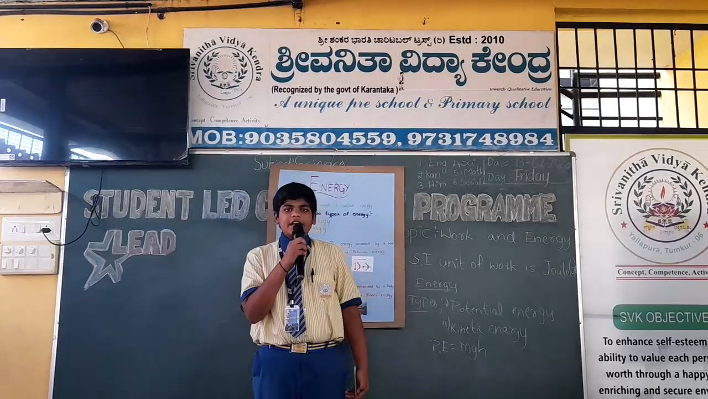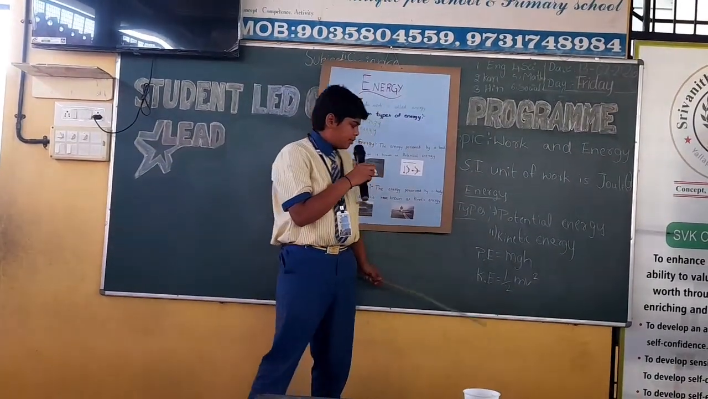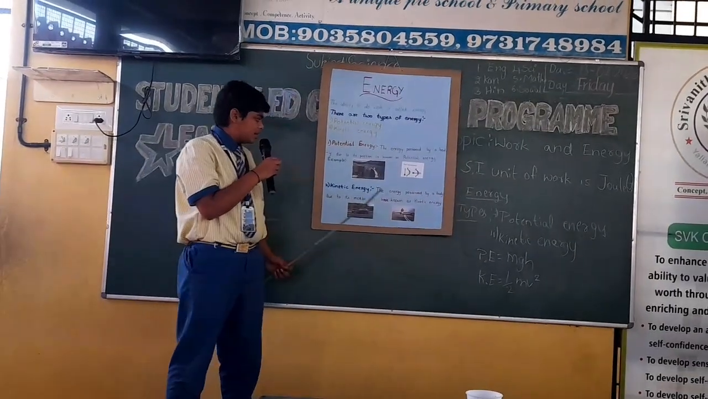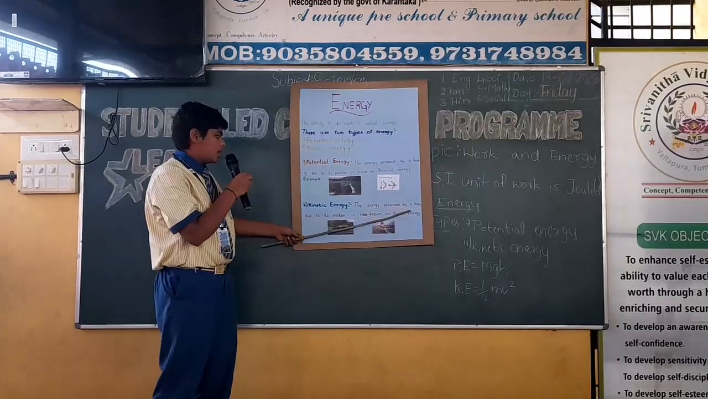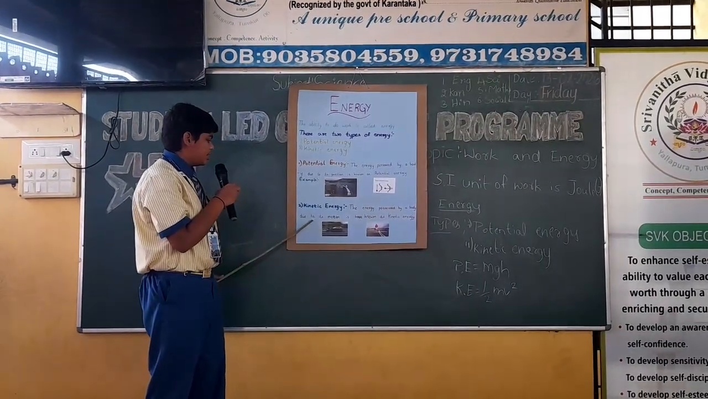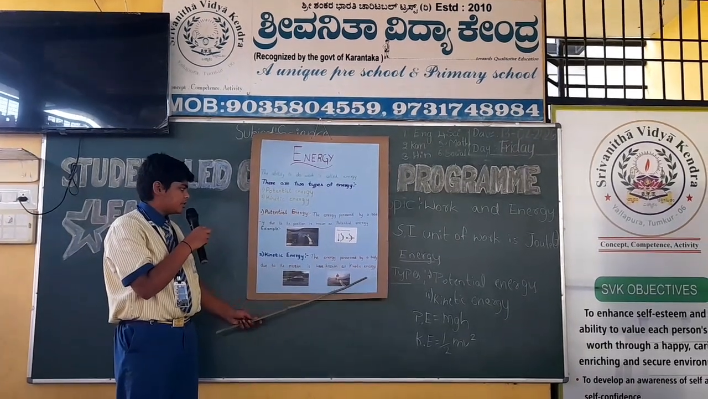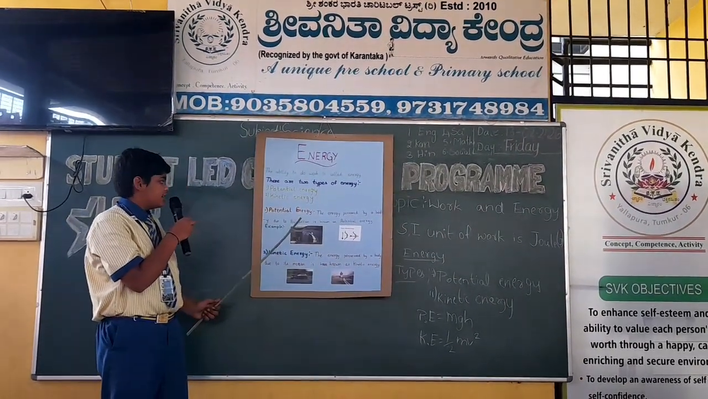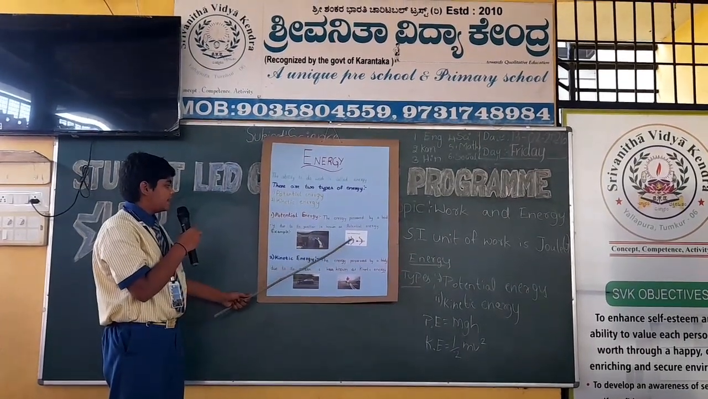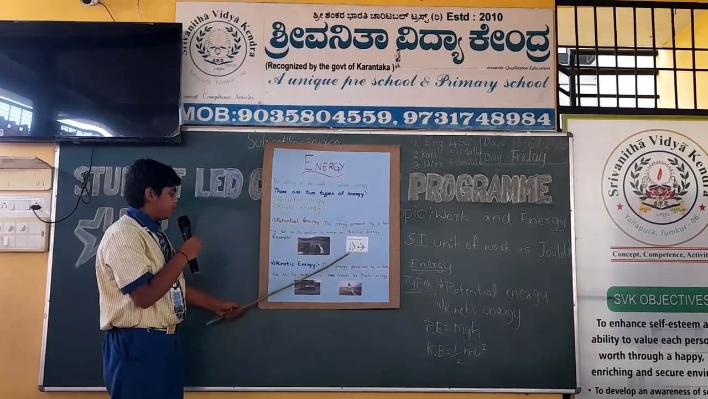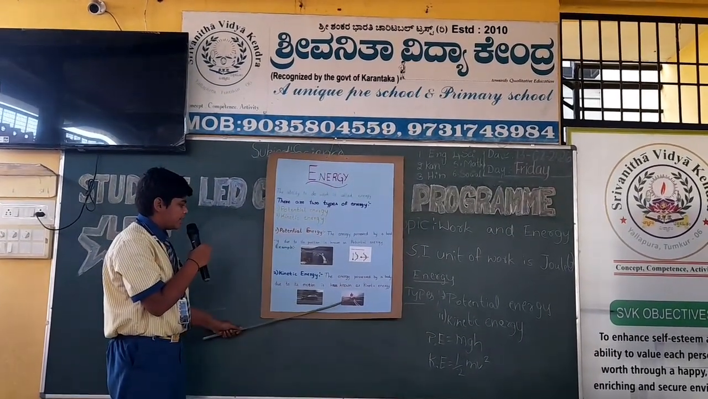Mathematically, kinetic energy is half mv squared. Let's learn about kinetic energy. The energy possessed by a body due to its motion is known as kinetic energy. Examples for potential energy are water stored in a dam and a bow and arrow. Examples for kinetic energy are a moving car and a running athlete.